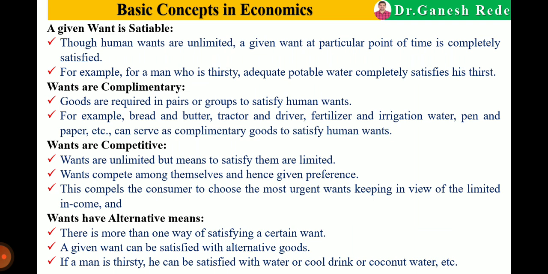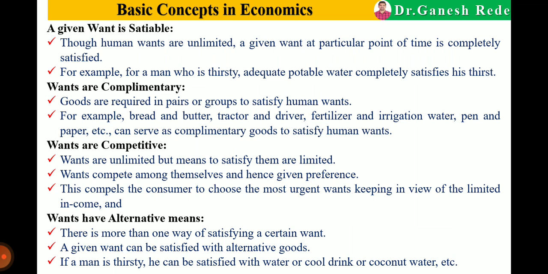Next is, wants are competitive. Human wants are unlimited, but the means to satisfy them are limited. So human wants compete among themselves, hence given preferences. Means in our mind, human wants compete with each other to get preference.